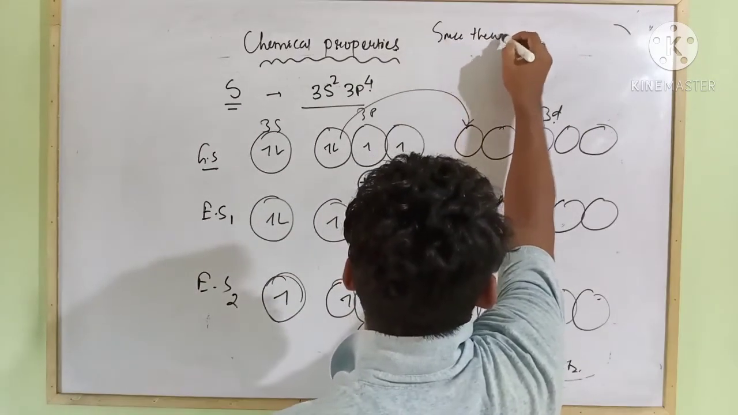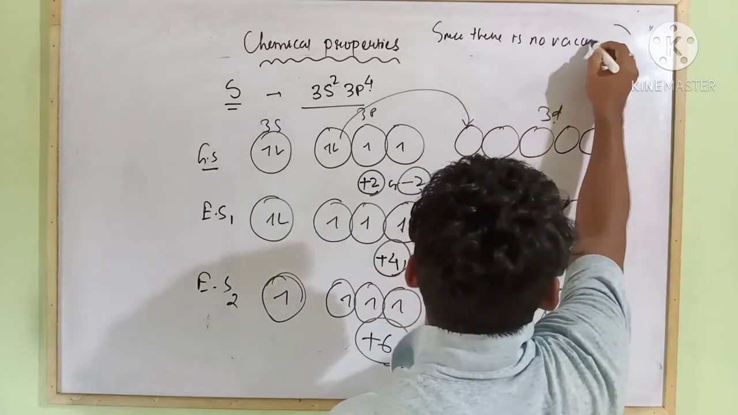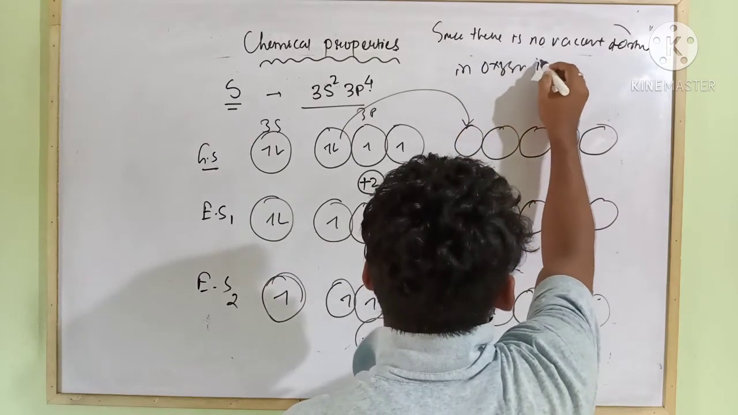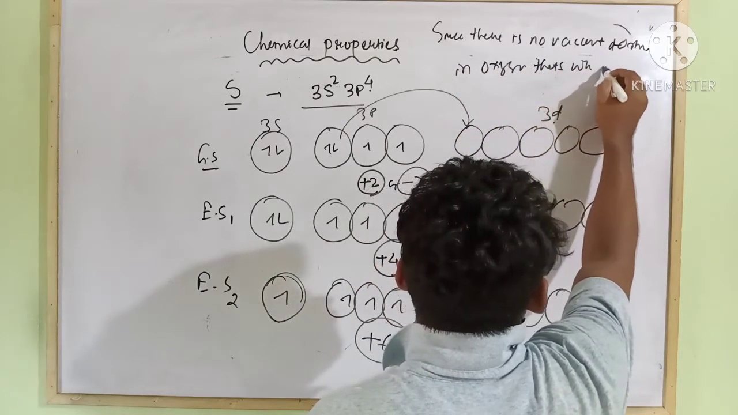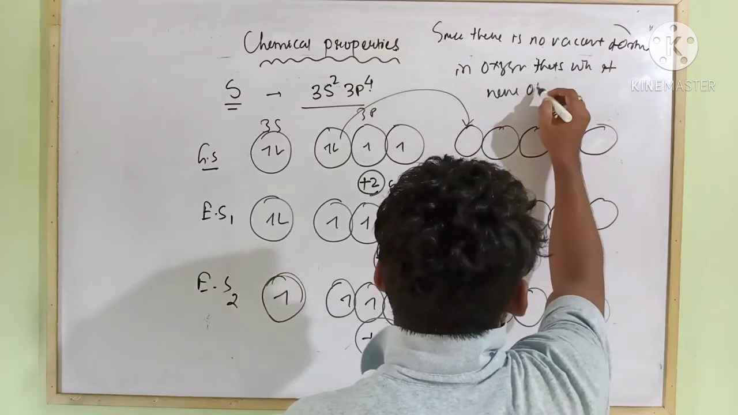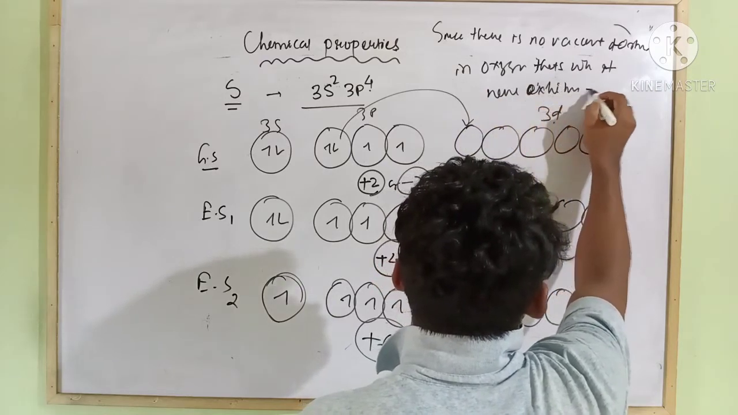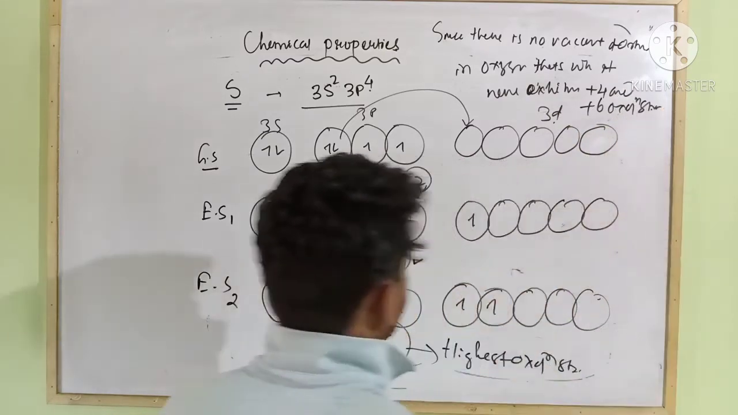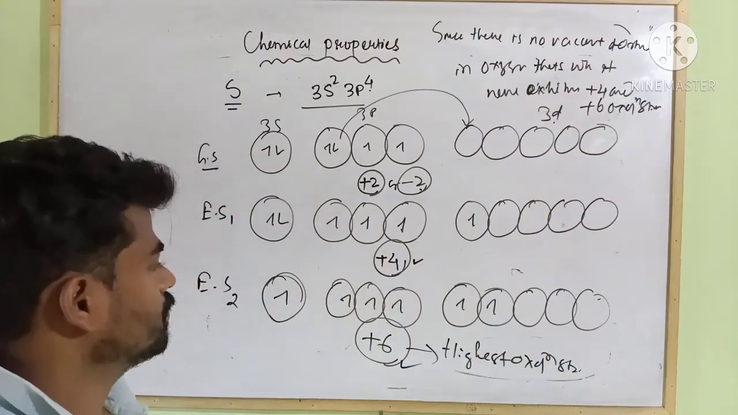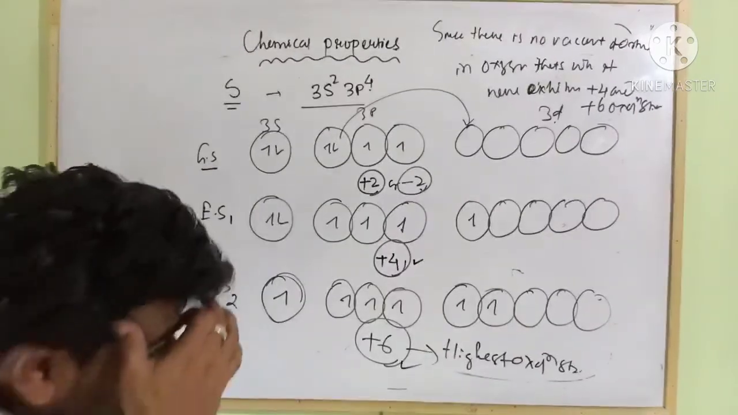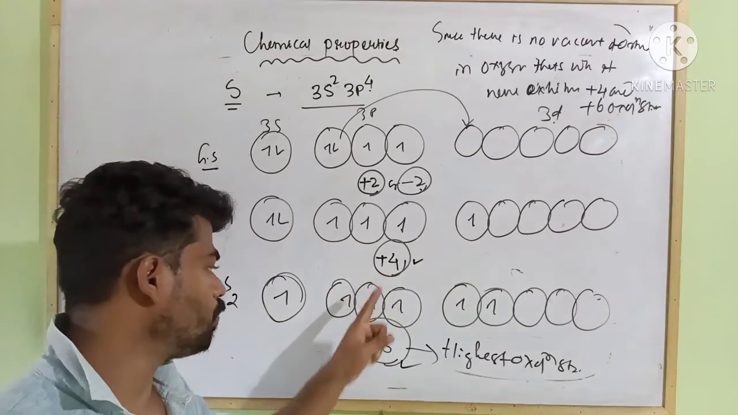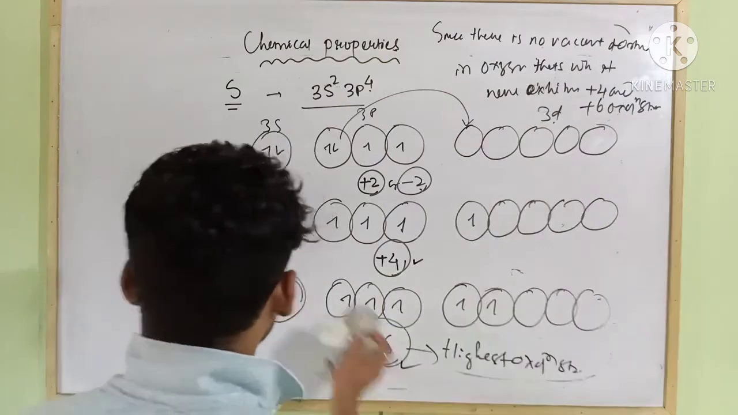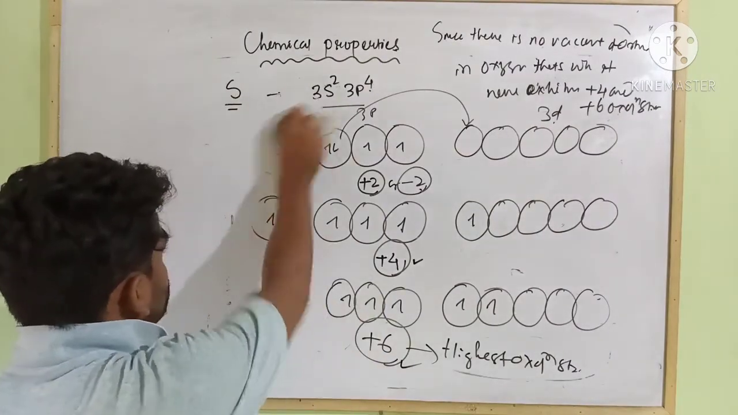Since there are no vacant d orbitals in oxygen, it never exhibits +4 and +6 oxidation states. Out of these oxidation states +2, -2, +4 and +6, this +4 is known as the intermediate oxidation state.